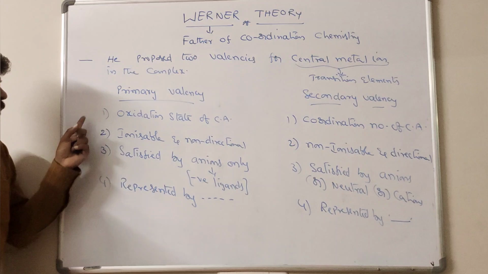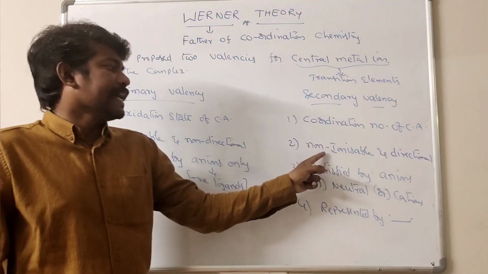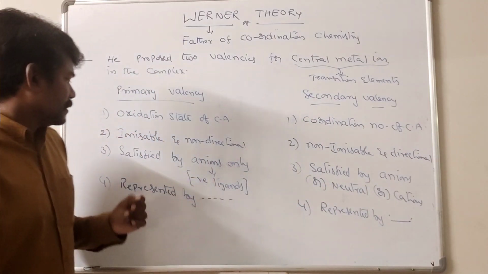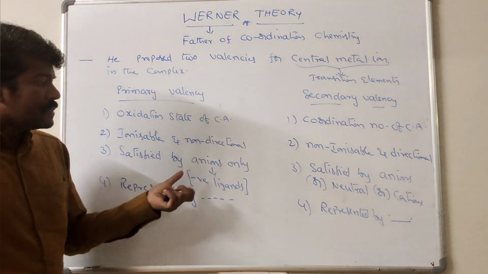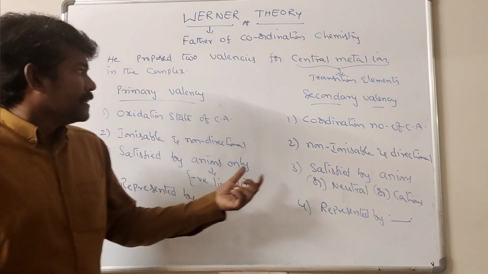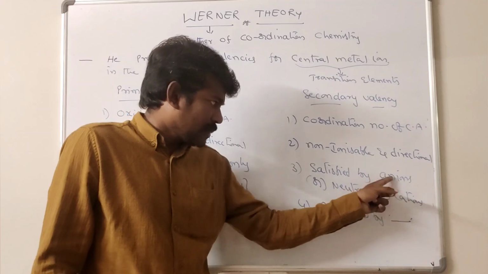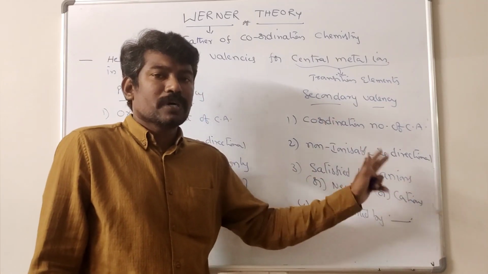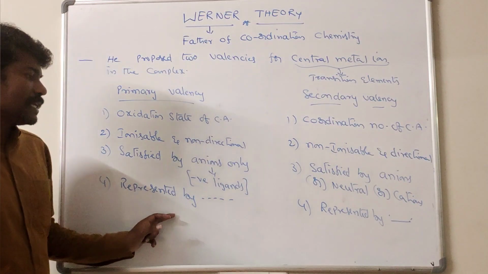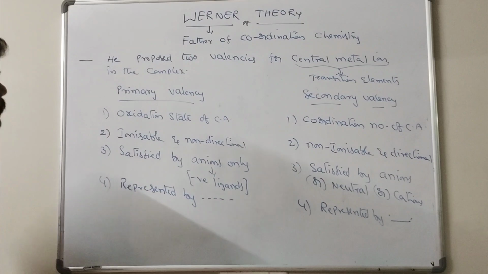The second point is that primary valence is ionizable and non-directional, and secondary valence is non-ionizable and directional. Third, primary valence is satisfied only by anions, which are negative ligands. Secondary valency is satisfied by anions or negative ligands, neutral ligands, or cations, positive ligands. Primary is represented by a dotted line and secondary by a solid line.